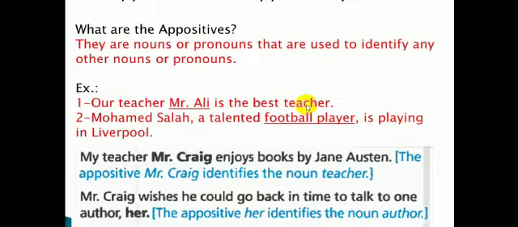Muhammad Salah, a talented football player, is playing in Liverpool. Very well. Football player here is identifying Muhammad Salah. My teacher, Mr. Craig, the same idea, Mr. Craig is identifying my teacher. And the last example, Mr. Craig wishes he could go back in time to talk to one author. Here, "one" is the pronoun that identifies which author, or here is identifying the noun author. That's why it is an appositive.